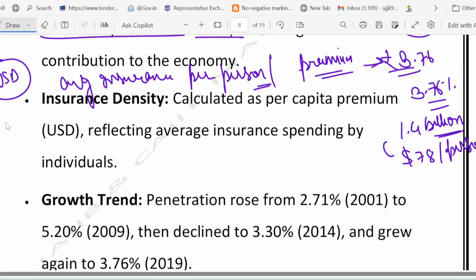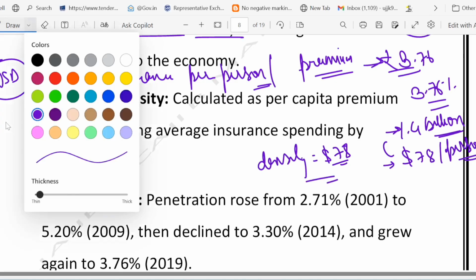So density is how much? Density is $78. Right. So let me give you one example to make it more clear. Again, I am repeating. Suppose India's population is 1.4 billion and total premium is $78 billion per person. Density is 78. That is quite clear.